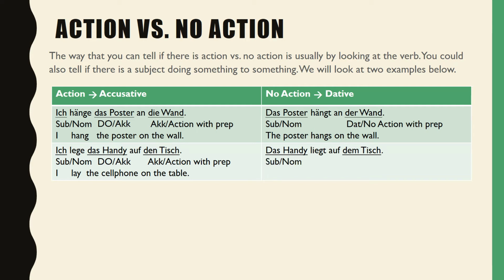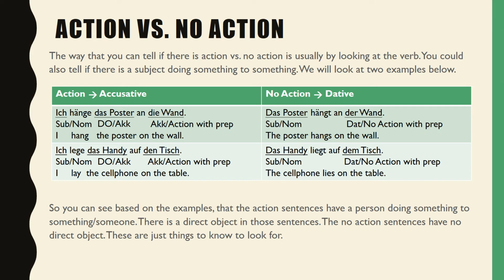The opposite of that sentence would be Das Handy liegt auf dem Tisch. Das Handy is the subject and nominative. Dem Tisch is dative. There's no action and it has one of our special prepositions. The cell phone lies on the table. The cell phone's not doing anything and nobody is doing anything to it. It's just there. That is no action and dative.